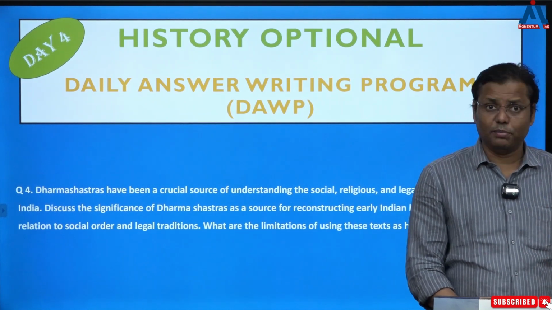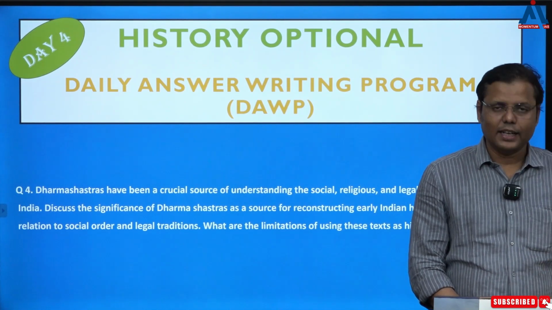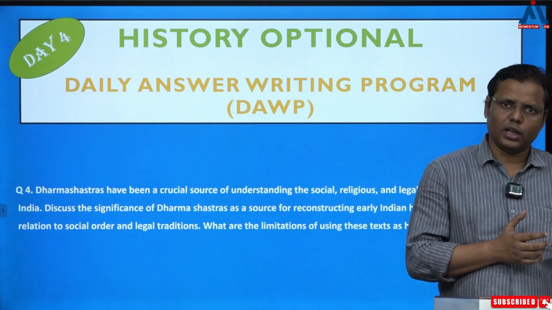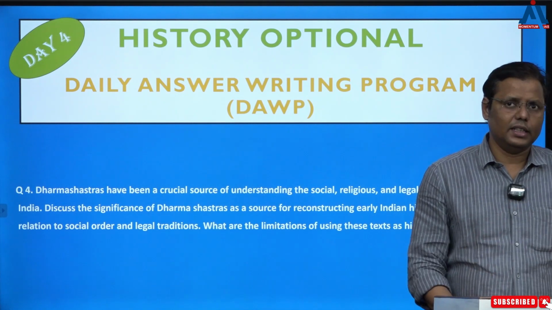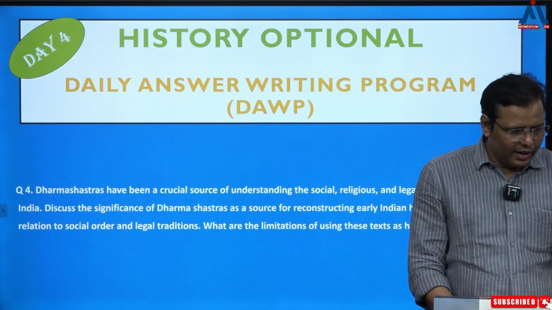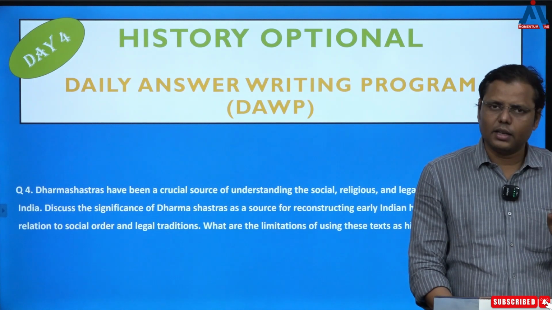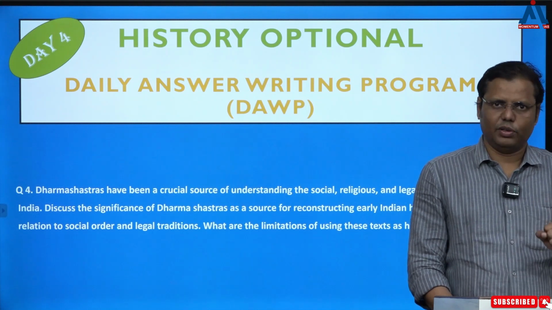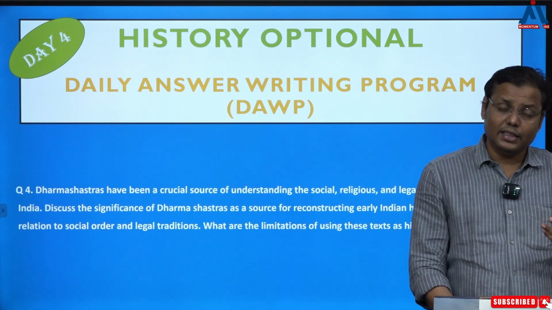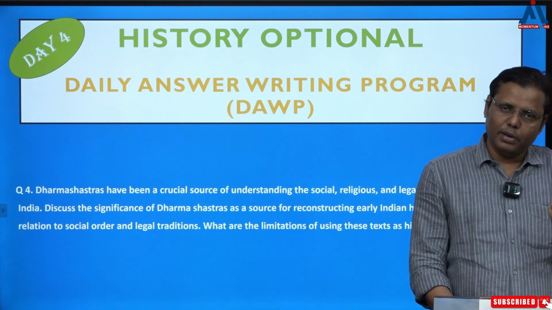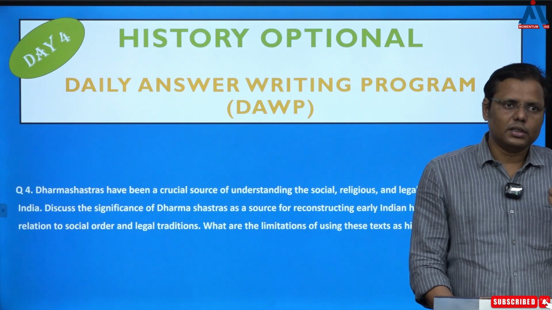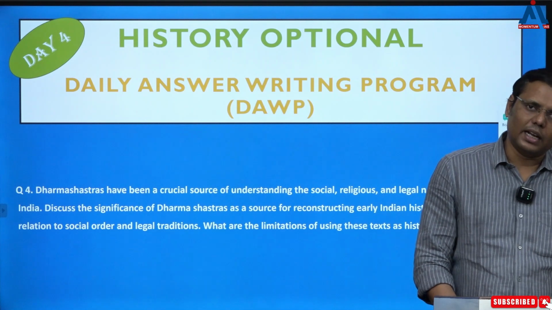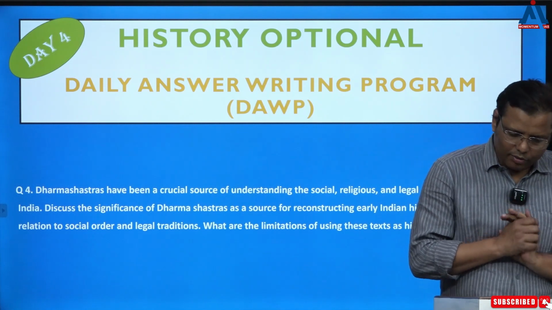Then it comes to the most important part, that is the legal tradition. So smritis, precisely, to a certain extent we can include the Dharmasutras also, but more precisely we can say smritis are giving us very relevant content on civil, criminal and family laws. So whatever complications were there in the society, which were day by day increasing, why? Because the society was becoming complex, and that's how more need of a legal system was felt, and the smritis had been precisely targeting this.